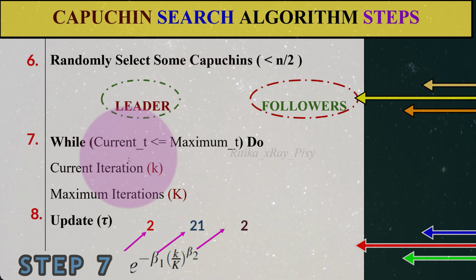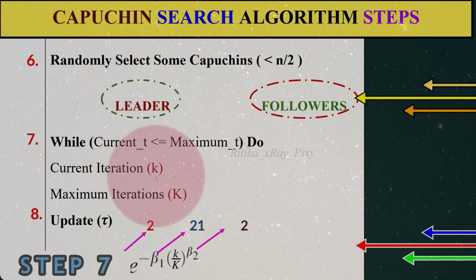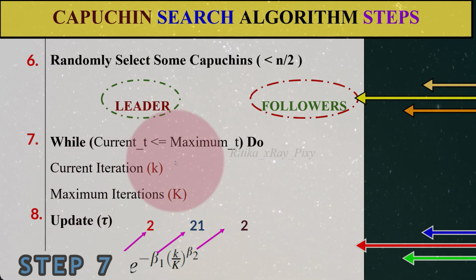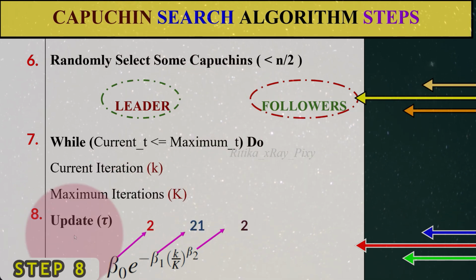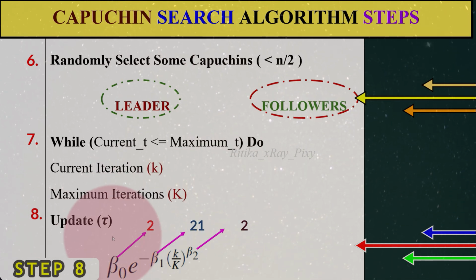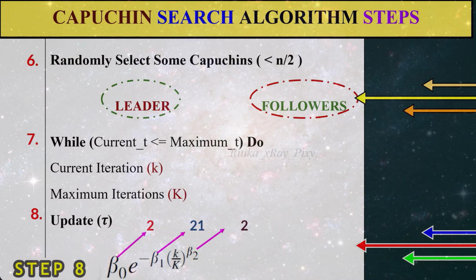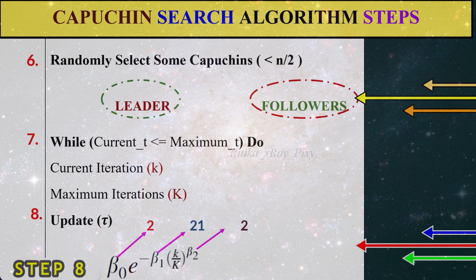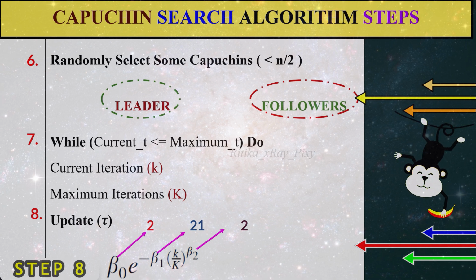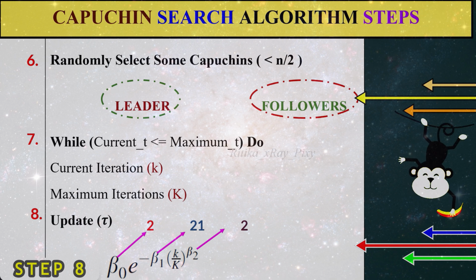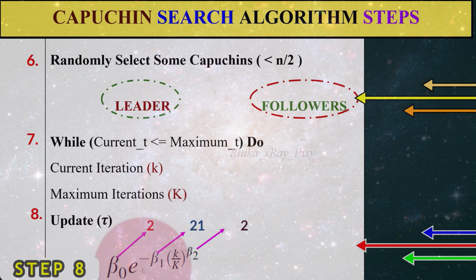Now we start the main loop here. Check whether the current iteration, small k, is less than or equal to the maximum iteration, capital K. Repeat the loop until then. Then we will update this parameter. We are using this parameter to represent the lifetime of the Capuchin. In real life it is quite natural, but here we have a virtual environment, virtual Capuchins and a virtual search space, that is the forest. So we have a virtual lifetime for the Capuchins that we will calculate using this.